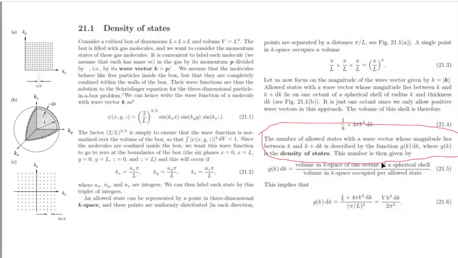This number is given by g(k) dk equal to the volume in k space of one octant of a spherical shell divided by the volume in k space occupied per allowed state. From this expression and the above mathematical equations, we can show that g(k) dk is equal to V k square dk divided by 2 pi square, where V is the volume of a cubical box. This is the expression of the density of states.